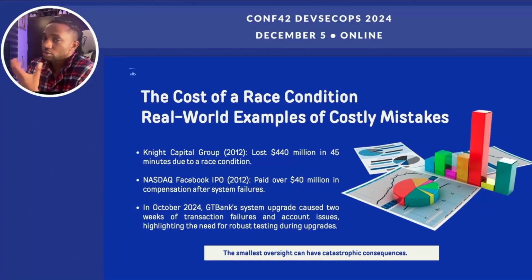Race conditions have cost the world a lot of money. Companies like Knight Capital lost over $440 million. Even this year, GT Bank had the same issue according to news reports online, and I think they had two weeks of transaction failures. These smallest oversights, most of the time, I think all the time, have very catastrophic consequences. So that is why we're talking about it.